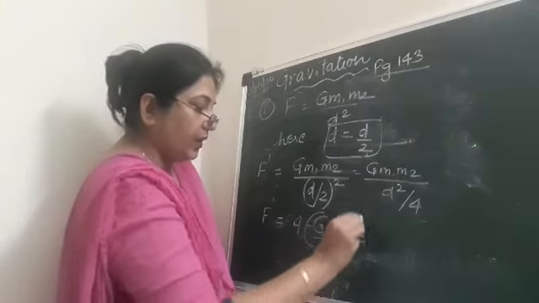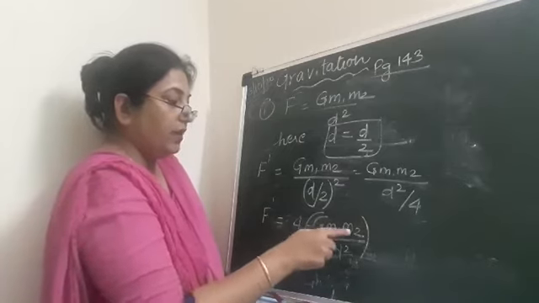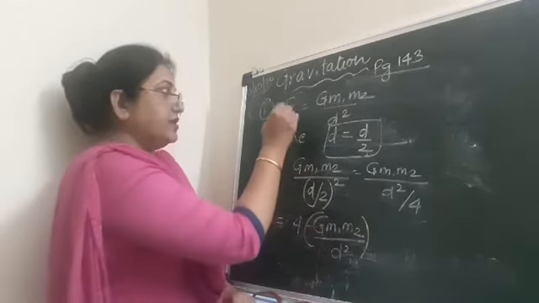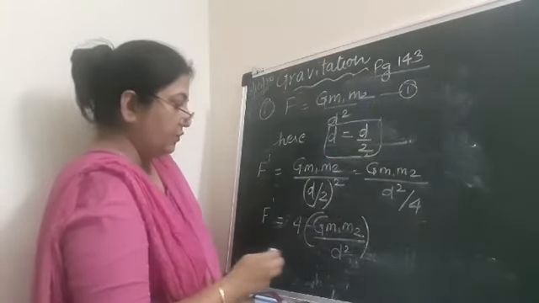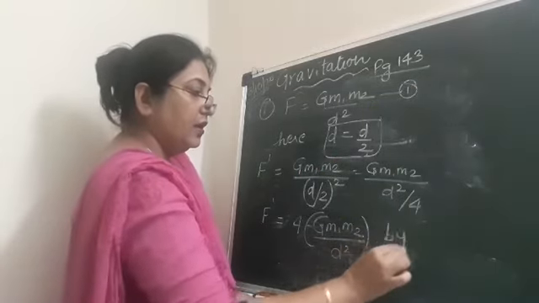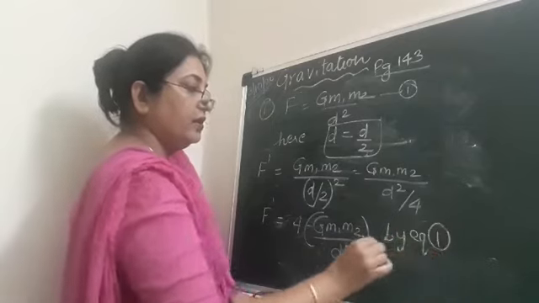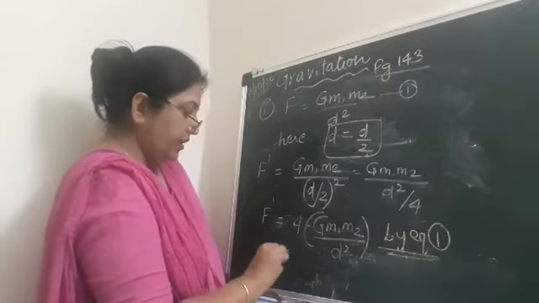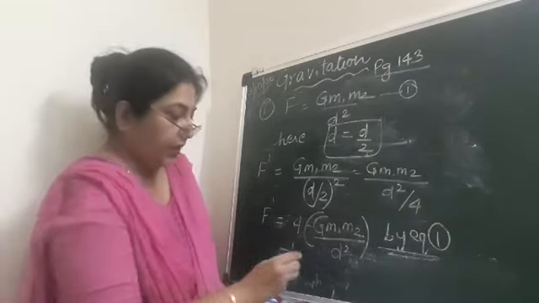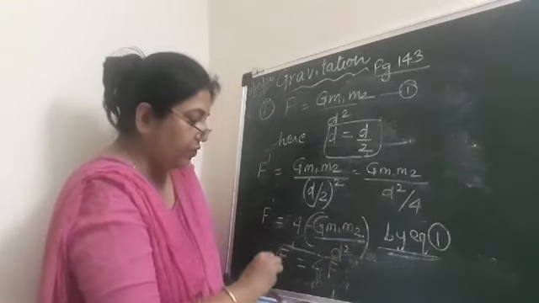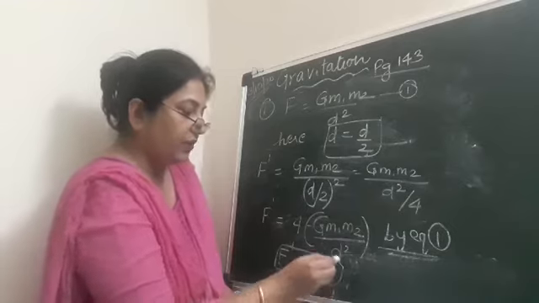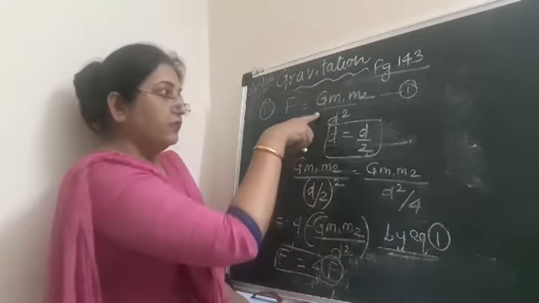Now what is Gm1m2 upon d square? It is F. If you want, you can give it as equation number 1. So by equation 1, we can write F dash is equal to 4F. In place of Gm1m2 upon d square, we can write F, and F is from here.